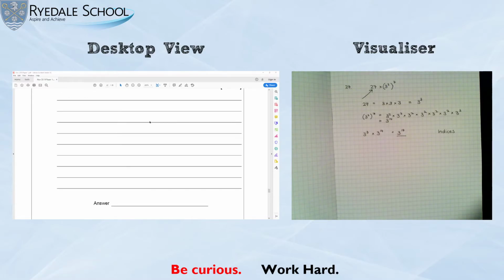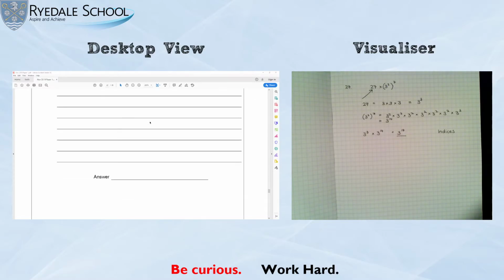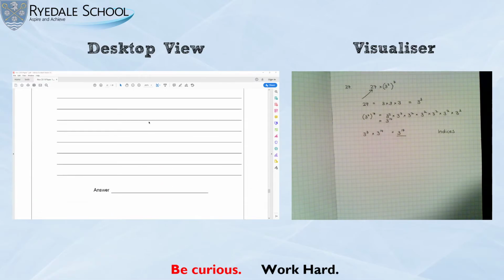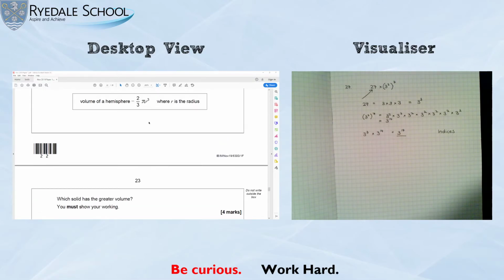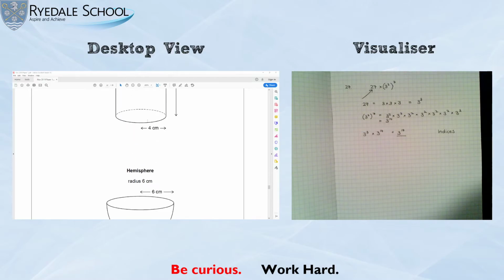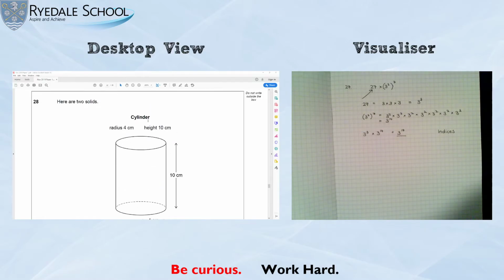You must show working. Okay, is this the last question? No? Okay, but it is towards the end, and it means this question is hard. They've made it slightly easier because for a hemisphere, you are given the formula. Okay? But this is a non-calculator paper. And this is what causes the problems in this question. How do you do this without a calculator?